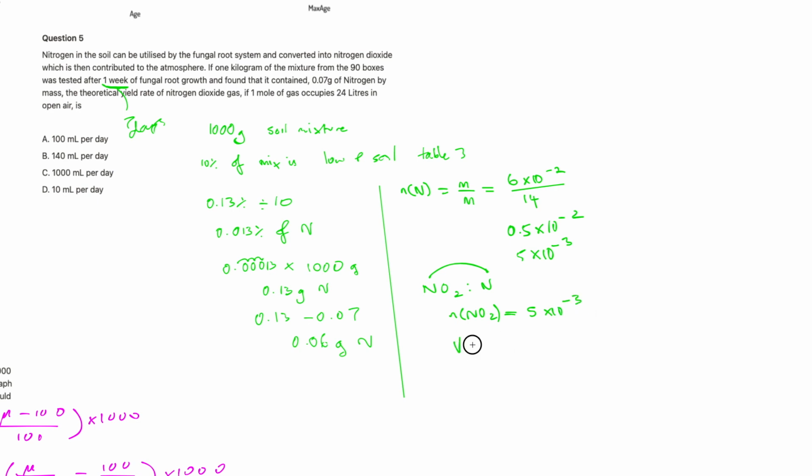Then finally, to get the volume, that would be this number of moles multiplied by 24 litres per mole. Again, if we estimate this, this would give us 72 × 10⁻³ litres, which is the same as around about 72 mils. But remember that was over the course of 7 days, and we're being asked for a yield rate. So if we do 72 divided by 7, we get approximately 10 mils per day, and that leads us to our answer of D.